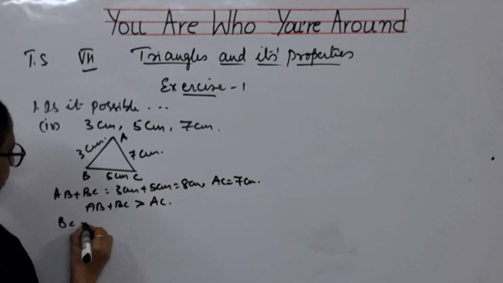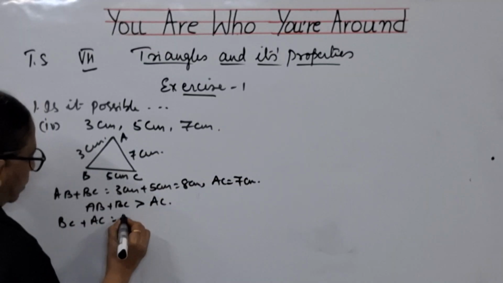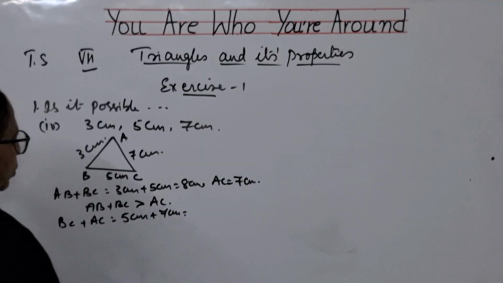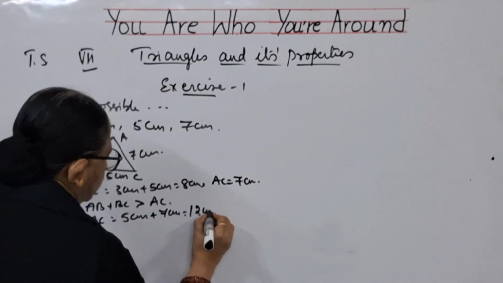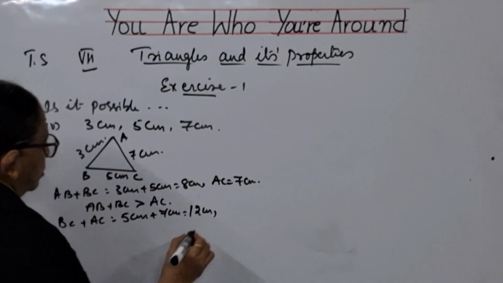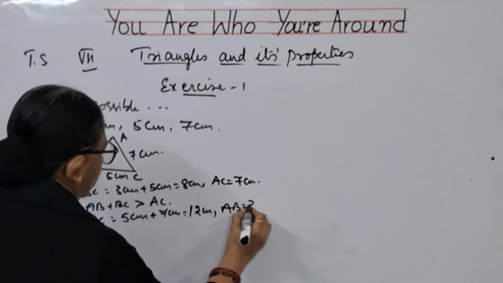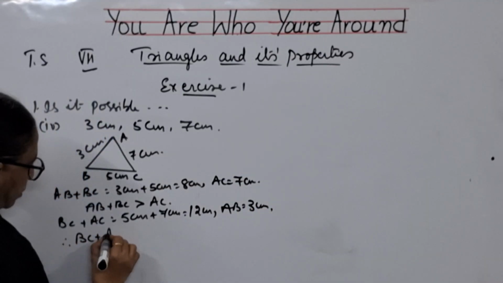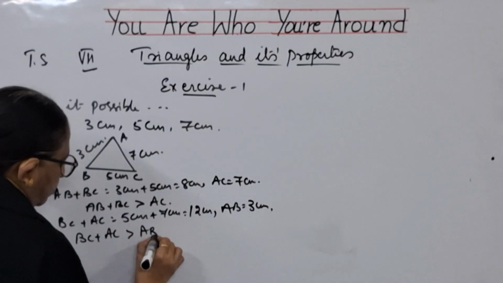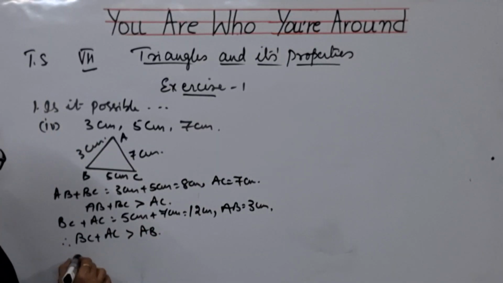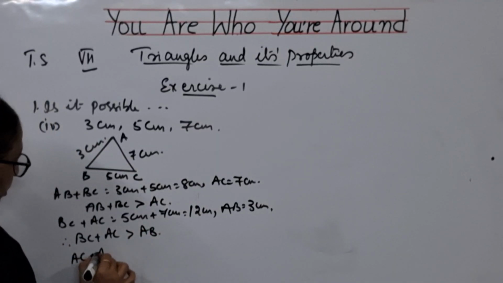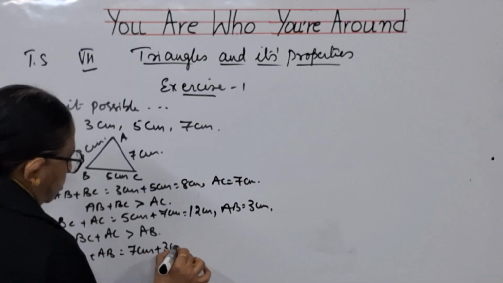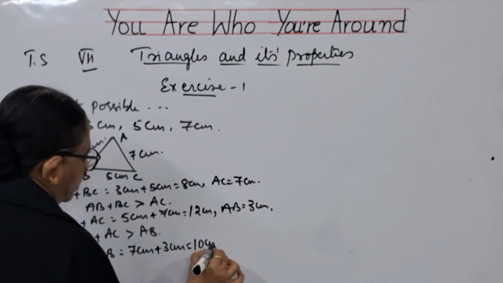Next, BC plus AC. 5 centimeters plus 7 centimeters is equal to 12 centimeters. These two sum is 12 centimeters and AB is 3 centimeters. Therefore, BC plus AC is greater than AB. Next, AC plus AB, that is 7 centimeters plus 3 centimeters, which is 10 centimeters.